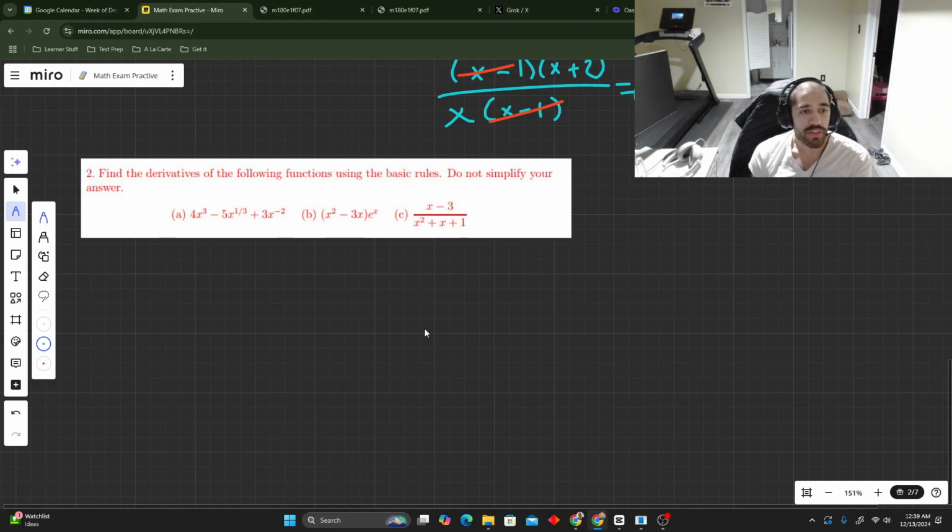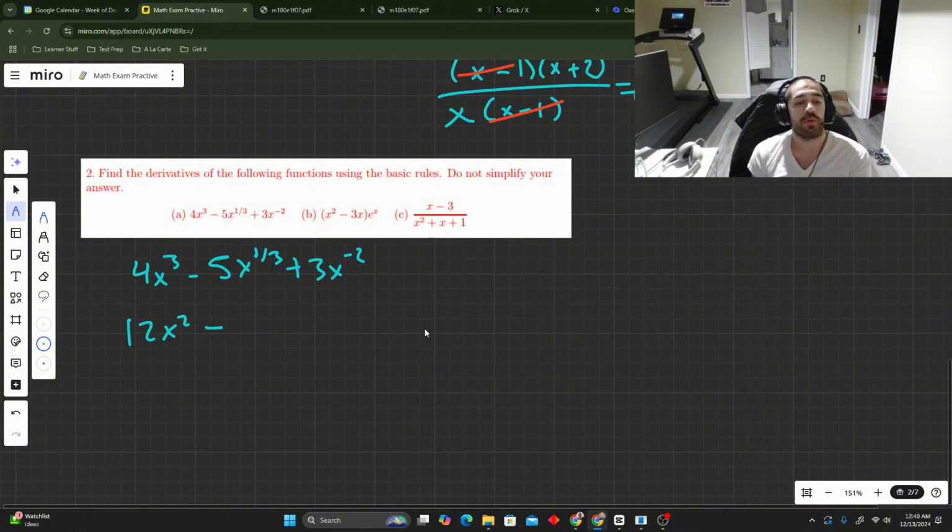Okay, so derivatives. This is going to be the power rule for this one. I generally don't like showing my work. I just want to put the answer down, but I'm gonna do a little bit of work. So you bring this 3 down. 3 times 4 is 12. Bring this 1/3 down. You get 5 over 3.